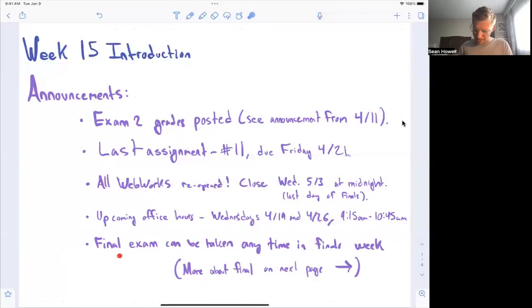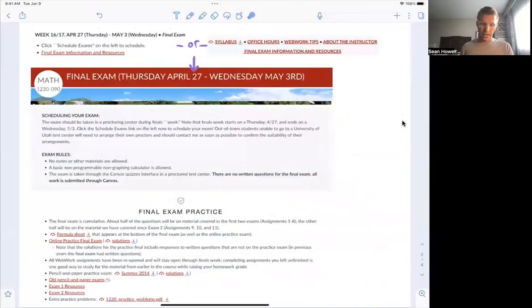Your final exam can be taken anytime in finals week. Let me flip to the next page for some more information about that. Finals week is week 16/17. That's like a half week: Monday and Tuesday are classes, and Wednesday is the reading day where we'll have office hours. Then final exam week starts April 27th, which is a Thursday, and goes through May 3rd, which is a Wednesday. The proctoring center, I don't think, is open over the weekend, but you can take it on Thursday, Friday, Monday, Tuesday, or Wednesday of that period.